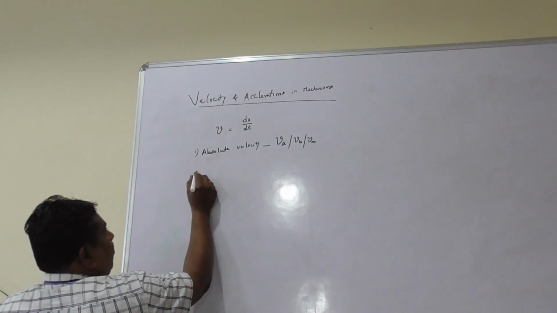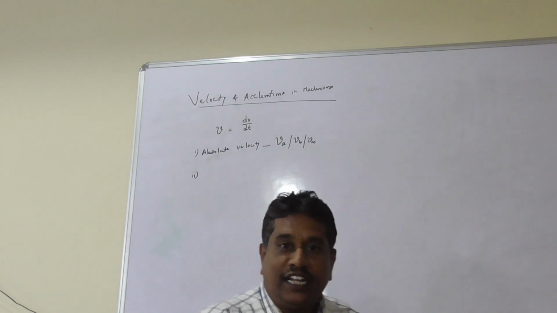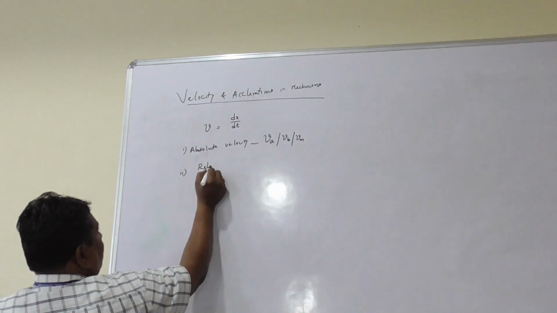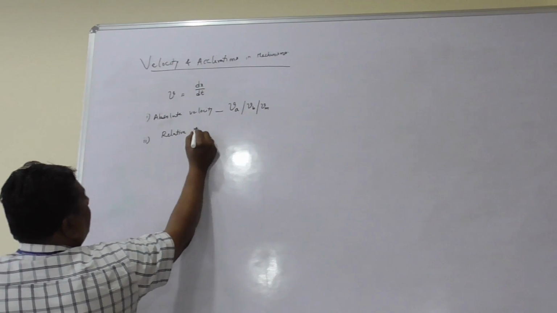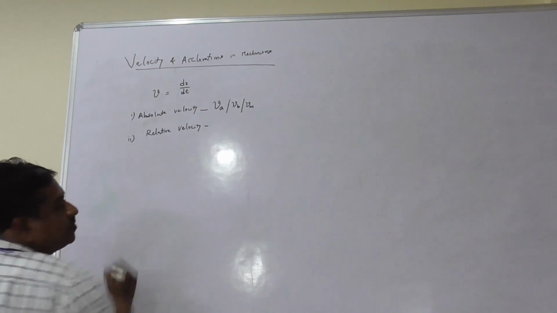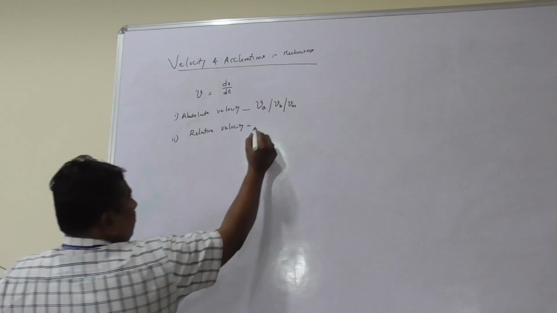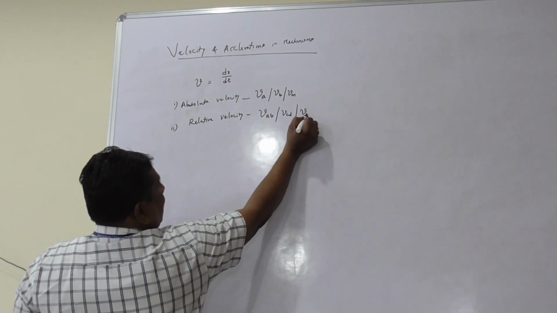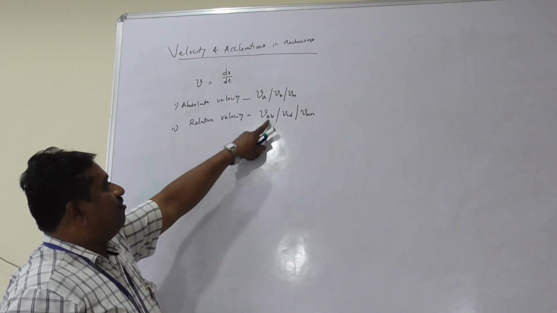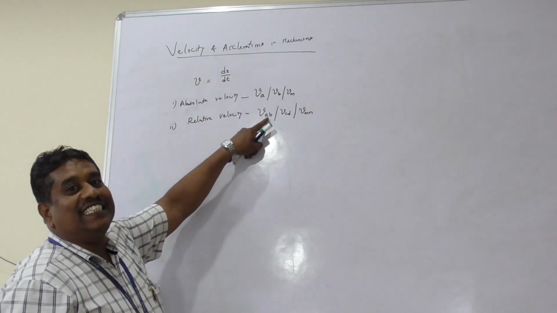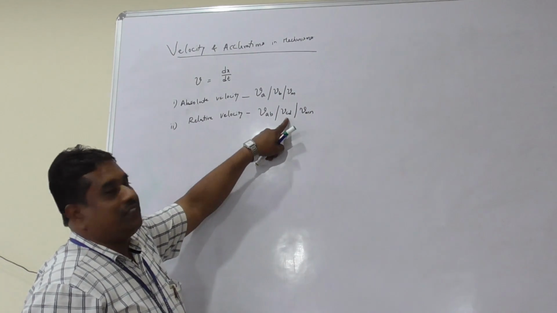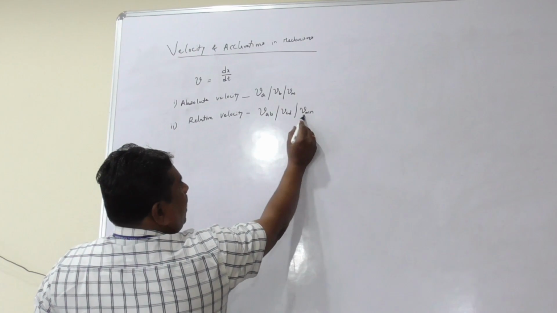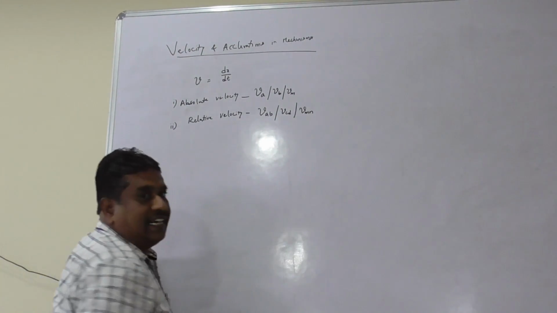Similarly, the velocity of a moving body with respect to another moving body is known as a relative velocity. The velocity is also classified as the second category, relative velocity. Relative velocities are expressed with two alphabets, VAB, VCD, VMN. That means velocity of A relative to B as seen at A, or velocity of C relative to D as seen at C. Velocity of M relative to N as seen at N.